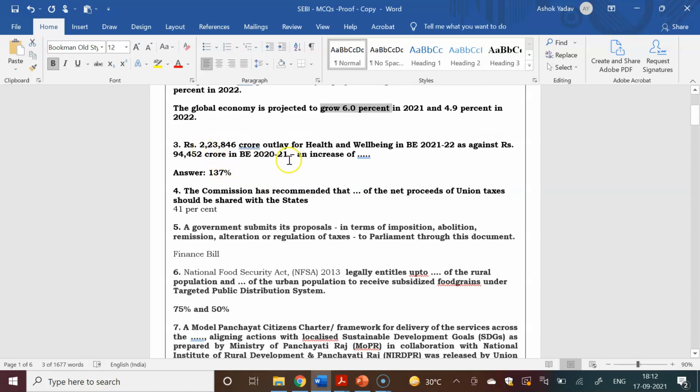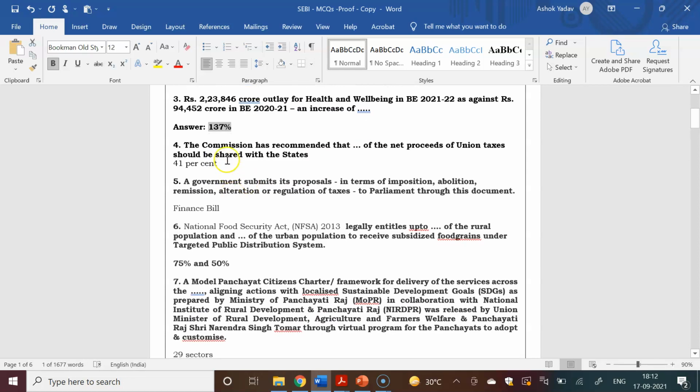Next, questions from the budget: health and well-being. For health and well-being, rupees 2,23,846 crore was allocated. It was asked what percentage increase, which is 137%. What percentage of net proceeds of union taxes has the 15th Finance Commission recommended be shared with the states? 41%.